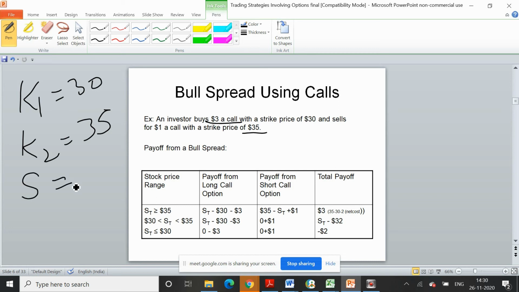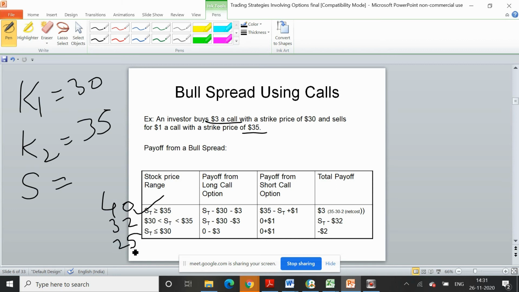If your spot price is greater than K2, then whatever the spot price is, for example, in this scenario we can take the spot price as 40. The second option we can take is that the spot price is 32. The third option we can talk about is that the spot price is 25.